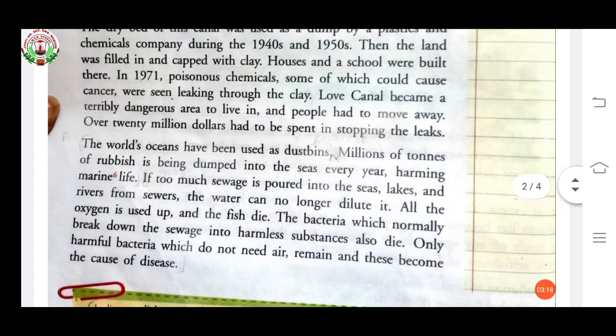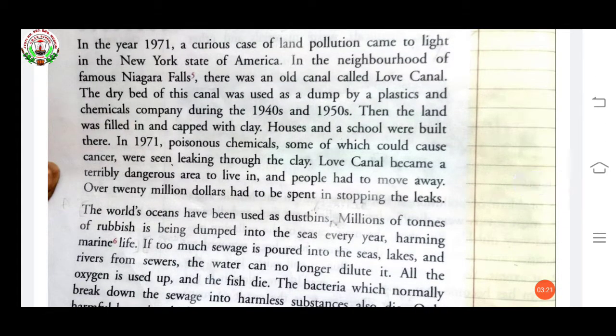So, there was a place near Niagara Falls. There was an old canal, whose name was Love Canal. And what happened here? The dry bed of this canal was used as a dump by a plastics and chemicals company. So this canal was used for chemical and plastic waste in the 1940s and 1950s. Then the land was filled in and capped with clay.